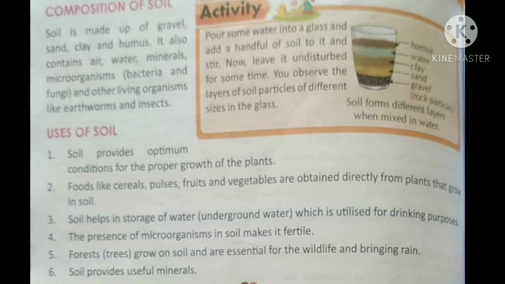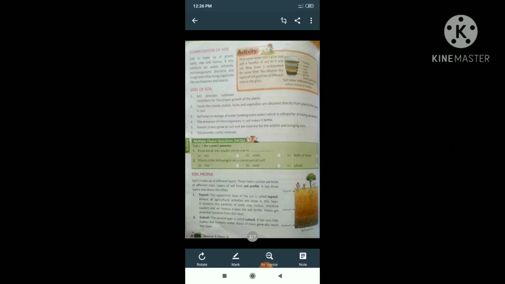Then the next one: which of the following is not a constituent of soil? Clay, sand, plastic. So yes, plastic is not a constituent of soil. So which are the constituents of soil? Gravel, sand, clay, humus, all of them are part of the soil.